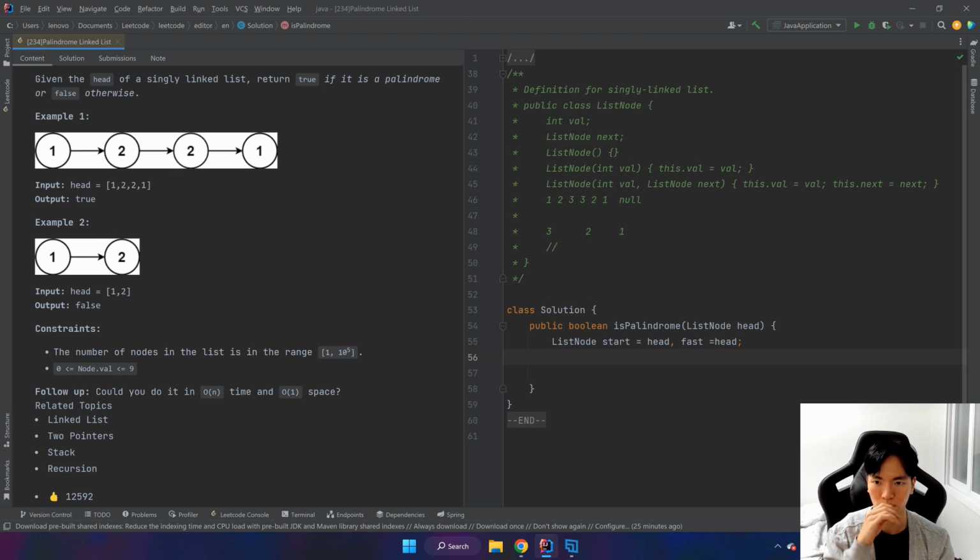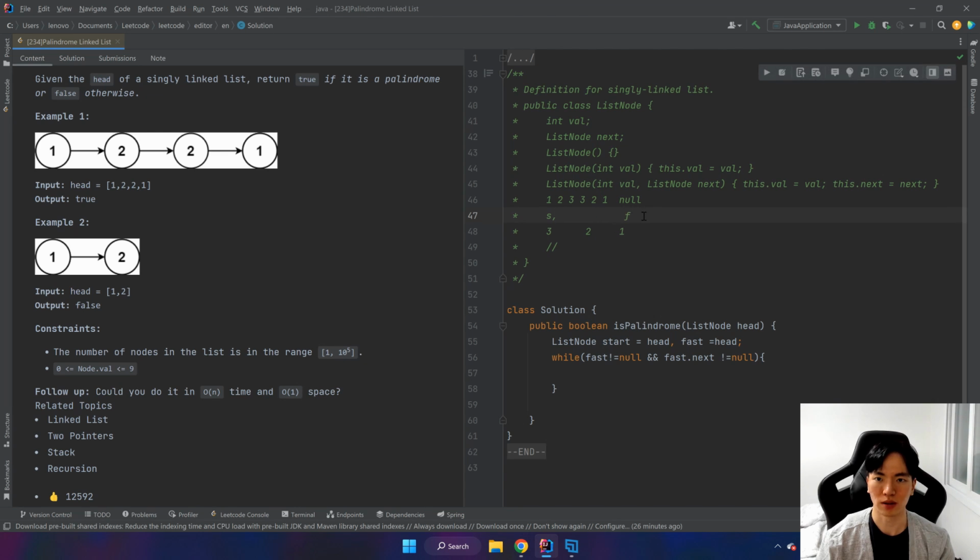Okay. So we have our 2 pointers, and they're both at the head, so at 1. And we want to check if fast is not equal to null, and fast.next is not equal to null. So this is the end condition where it goes beyond our list.